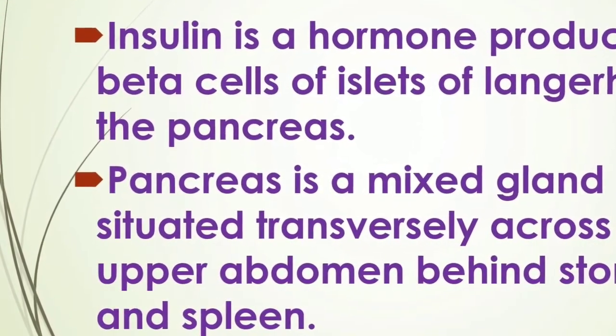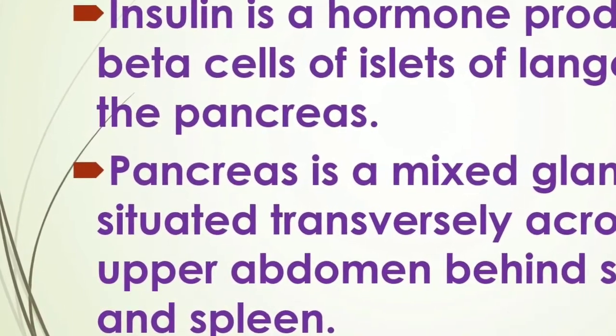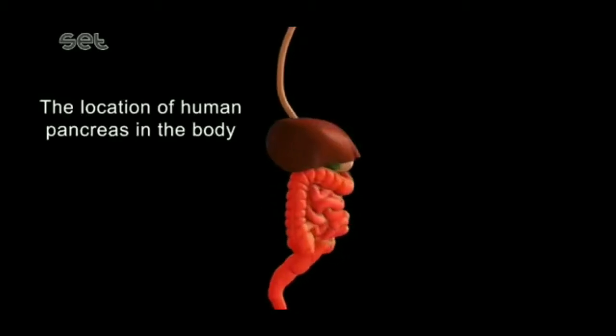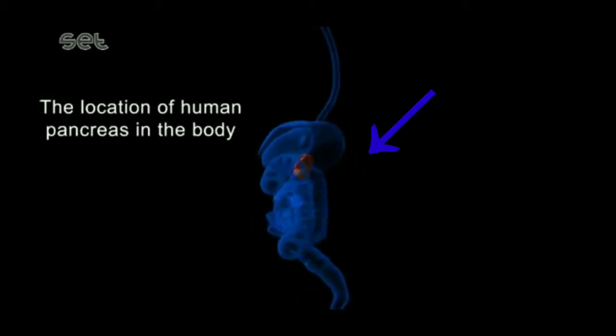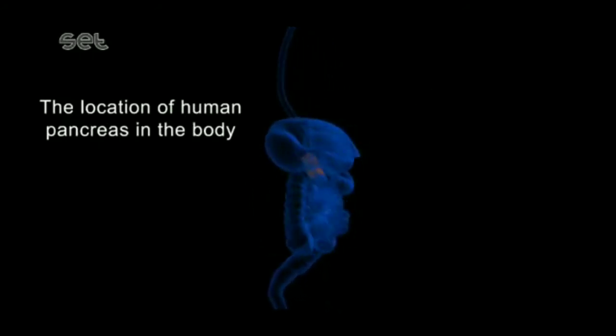In which place of our body is the pancreas present? The location of the pancreas is in the upper abdomen, slightly behind the stomach.